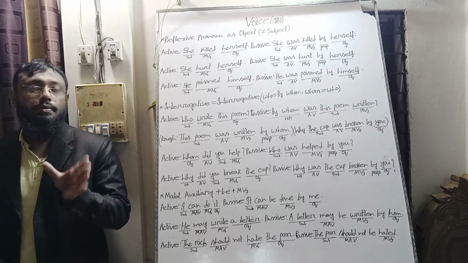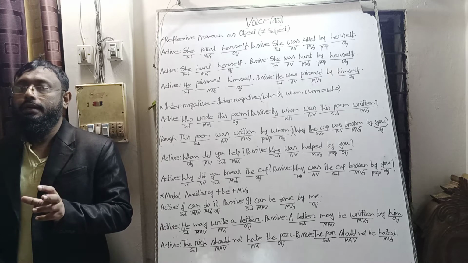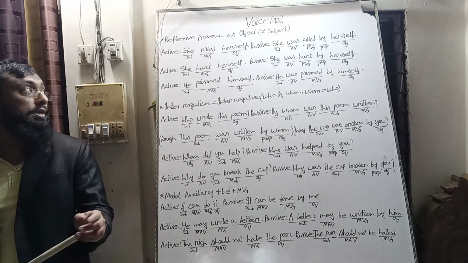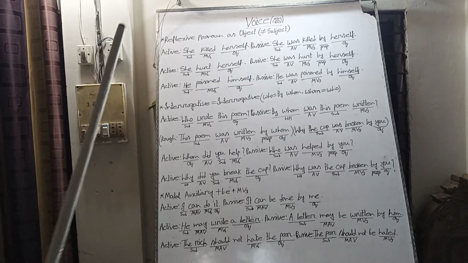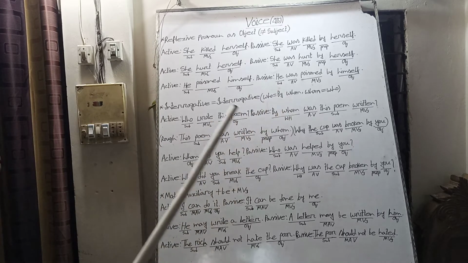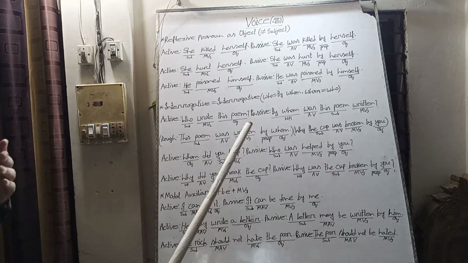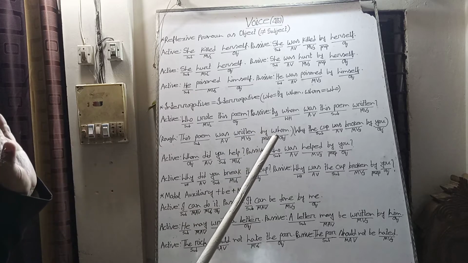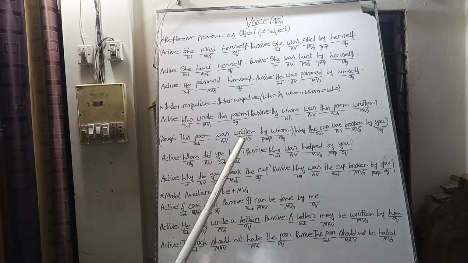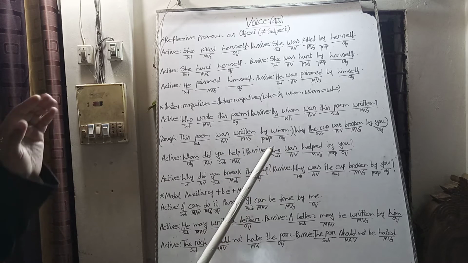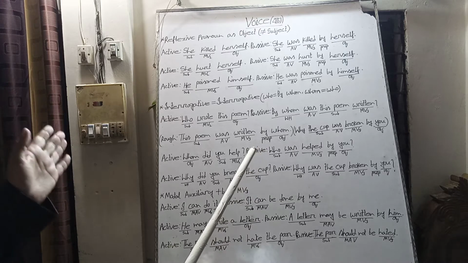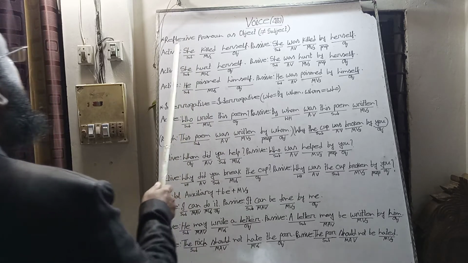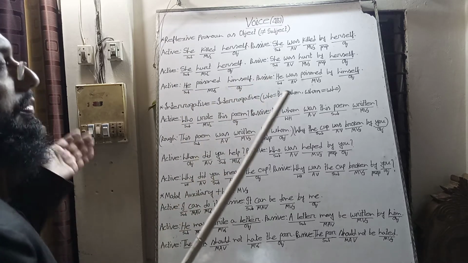We will discuss today some rules of voices, in part 4, in English. Please look at the board. When we find any reflexive pronoun as the object, because a reflexive pronoun can never be a subject in any sentence, a reflexive pronoun is always used as the object of a verb or preposition. So the subject will be subject. Subject will not be changed.